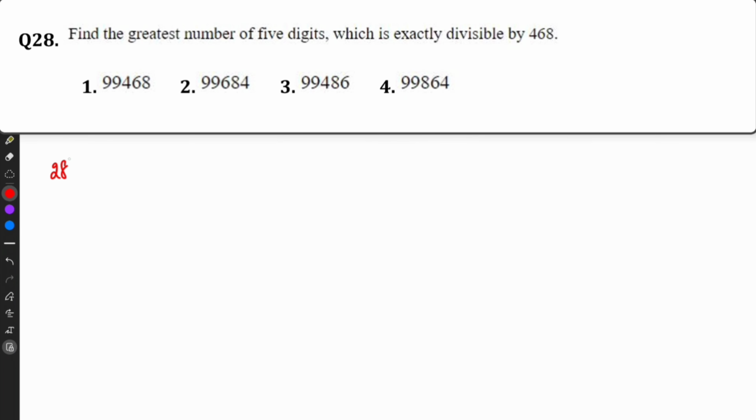Question number 28. Find the greatest number of 5 digits which is exactly divisible by 468.